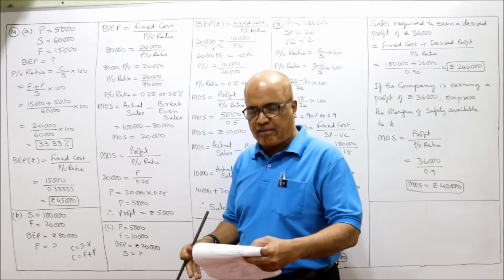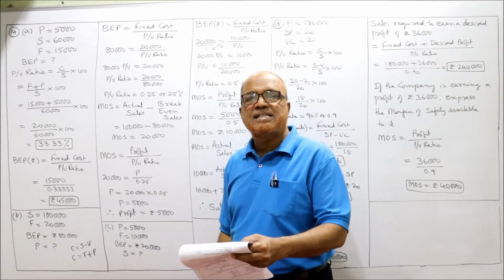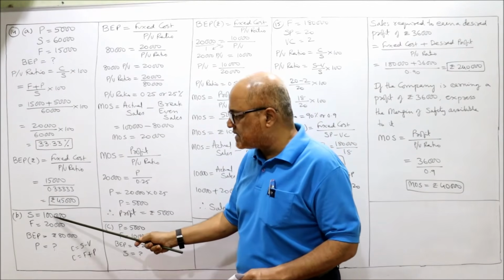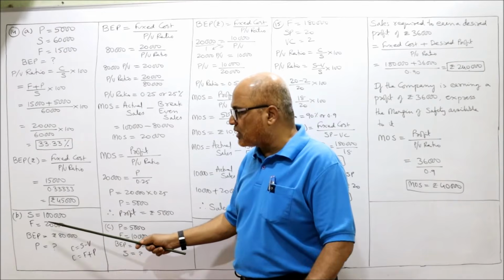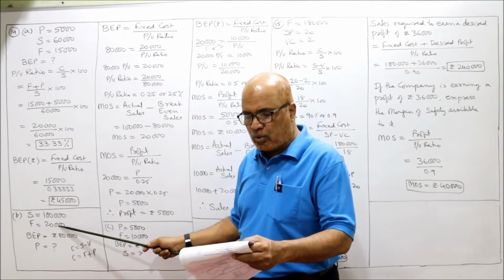First A bit completed. Now B bit. A company's sales are rupees 1 lakh. So S is equal to 1 lakh. And fixed costs are 20,000. F is equal to 20,000.